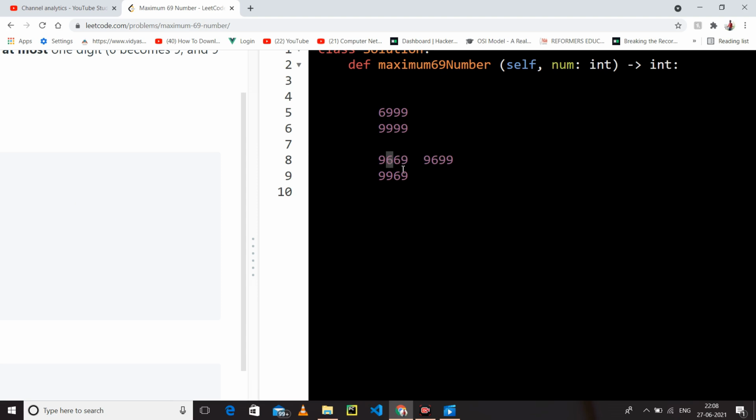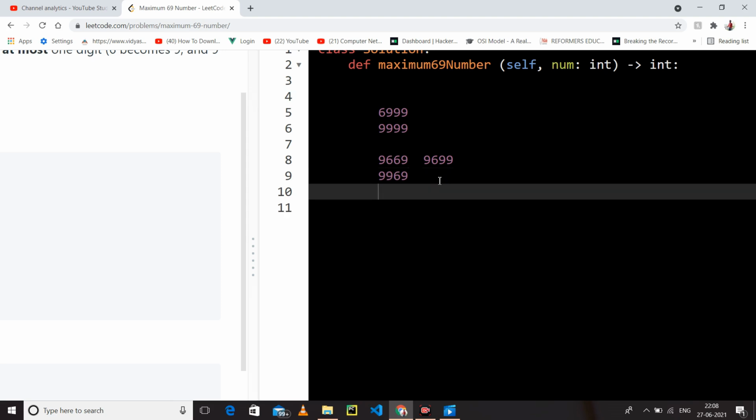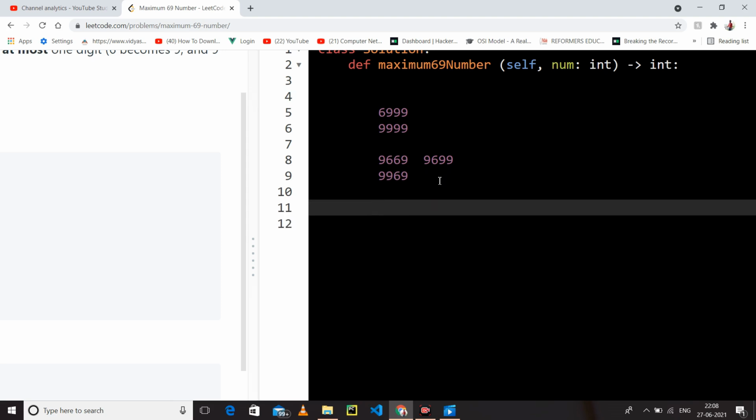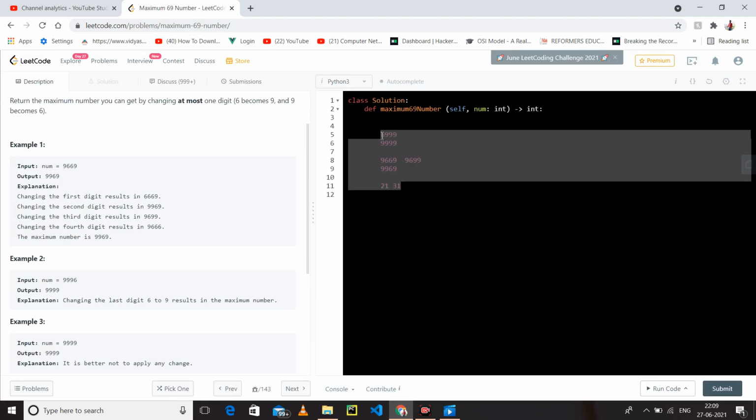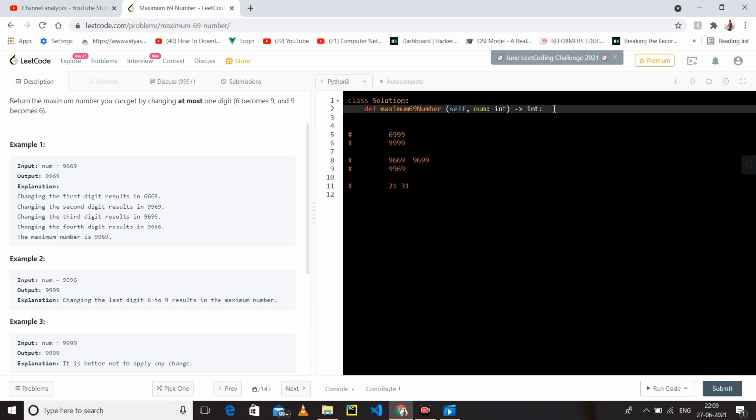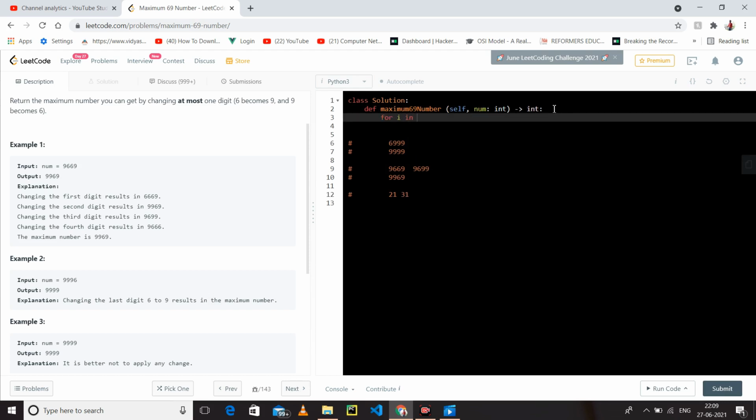And this is a logical question, because we have learned in math that if we have 21 and 31, this number is greater because the one is the same, but our starting number is greater. The same concept we have to apply here. We do not need to do anything else, we have to just run a loop.